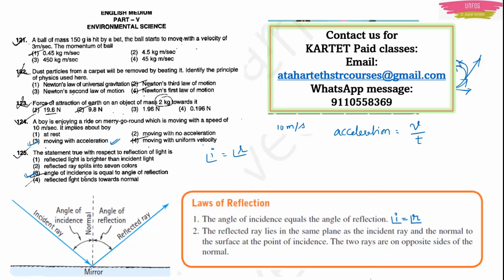Now this reflection is described by two laws. First law is that the angle of incidence is equal to angle of reflection, that is angle I is equal to angle R. And the second law is that the reflected ray lies in the same plane as the incident ray and the normal to the surface at that point of incidence. The two rays are on opposite sides of the normal. You can see in this figure, the second law describes that the incident ray, reflected ray and the normal all fall on the same plane. So option 3 will be the right answer. Angle of incidence is equal to angle of reflection.